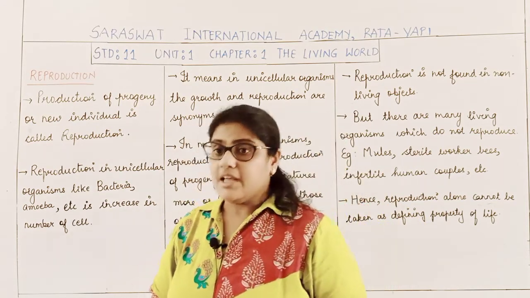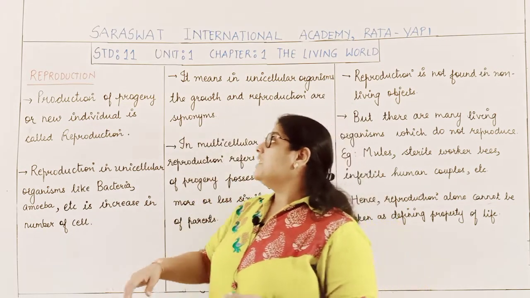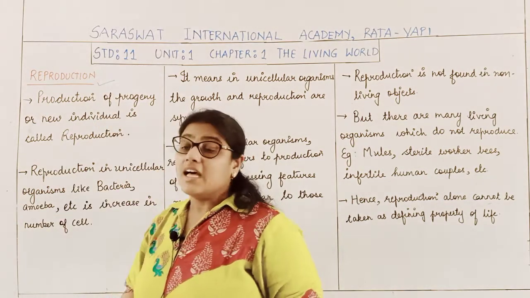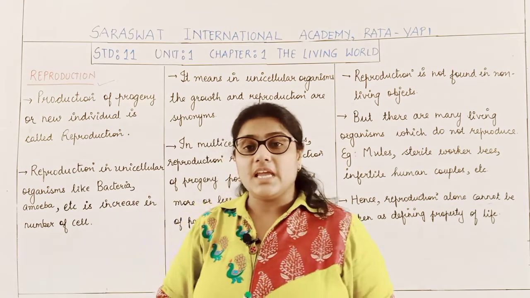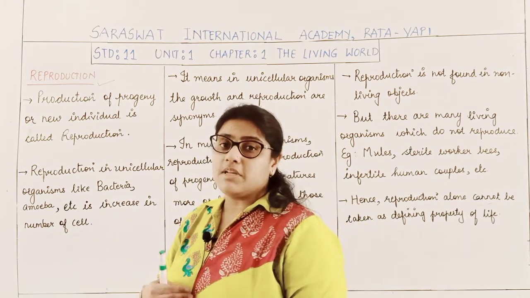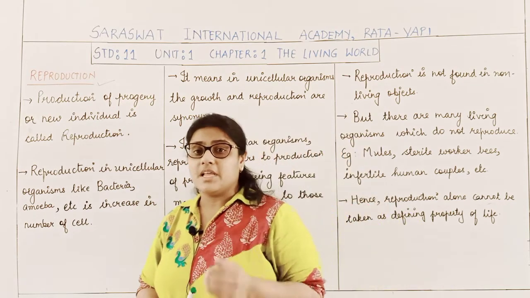Now today we will be dealing with the second characteristic of the living organism, and that characteristic is reproduction. The term reproduction: re means again, production means to produce. So what do you mean by the term reproduction?